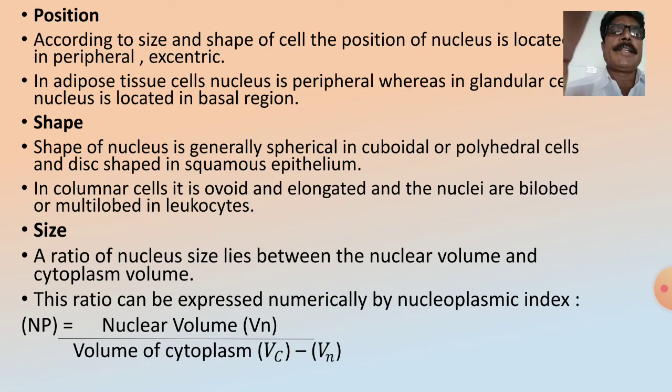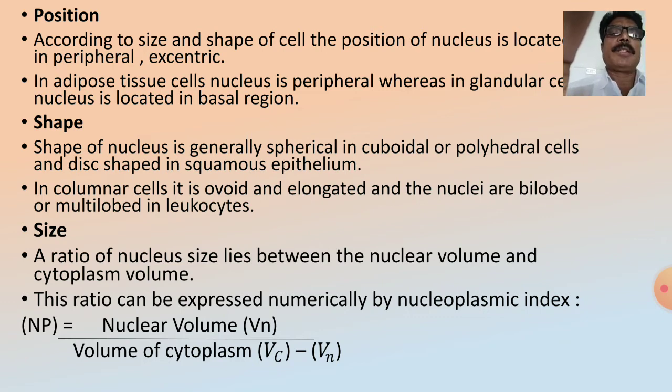Now the shape of the nucleus. The shape of the nucleus is generally spherical in cuboidal or polyhedral cells, and disc shaped in squamous epithelium. In columnar cells, it is ovoid and elongated, and the nuclei are bilobed or multilobed in leukocytes. So the shape can be ovoid, cylindrical, bilobed, multilobed, and also spherical.